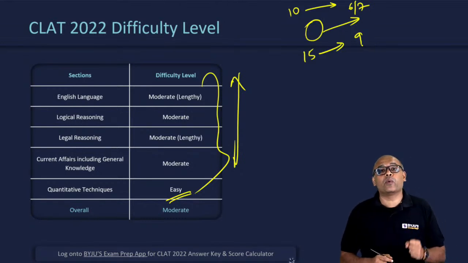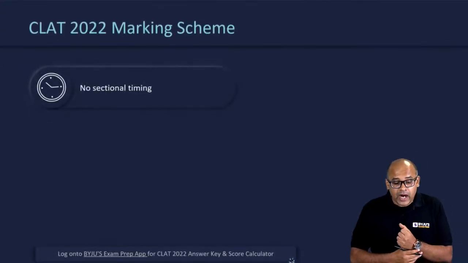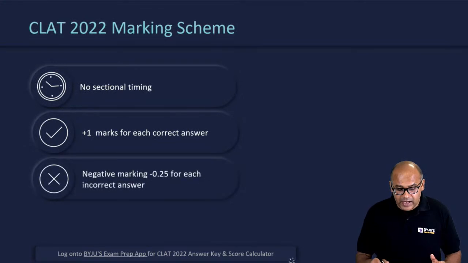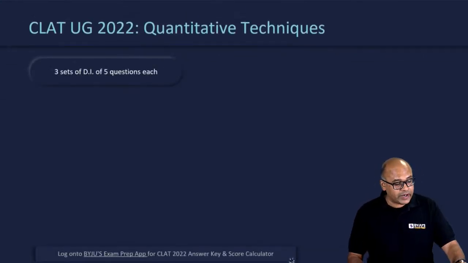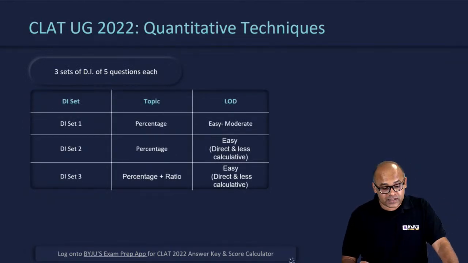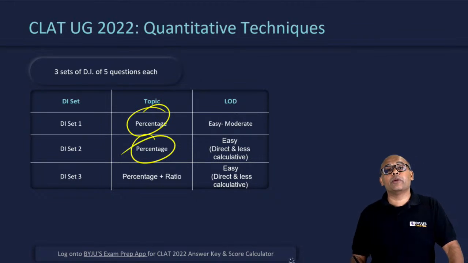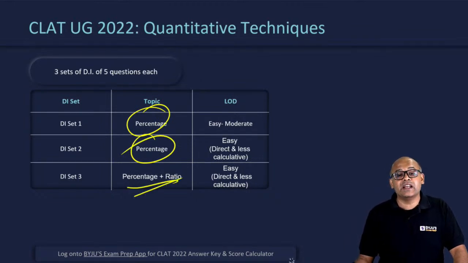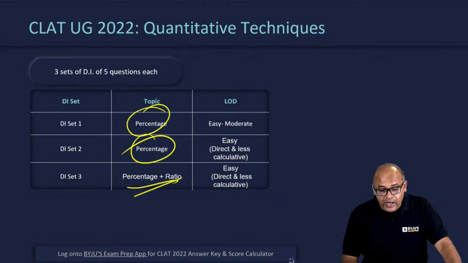So let's quickly take a look at why I say this math section was easy. Marking scheme, of course, I'm sure all of you know: no sectional time limit, plus 1 mark, minus 0.25 for each negative answer. So we had 3 sets, set 1, set 2, set 3, each for 5 marks. 2 sets were purely on percentage calculations, and 1 set was a mixture of percentage and ratio.